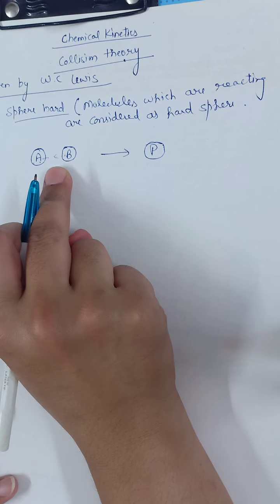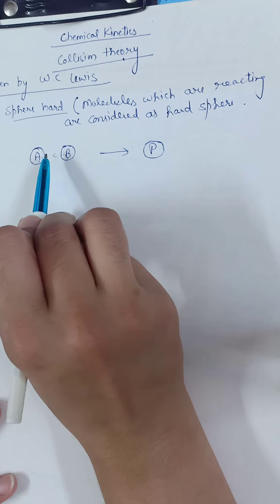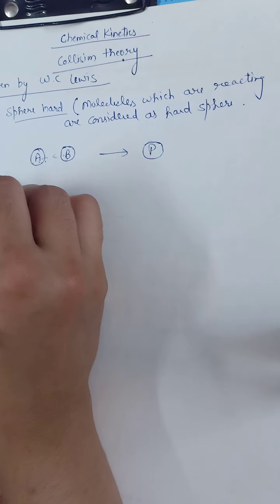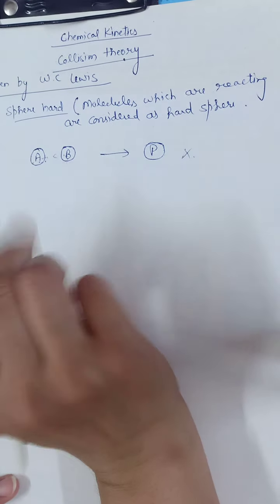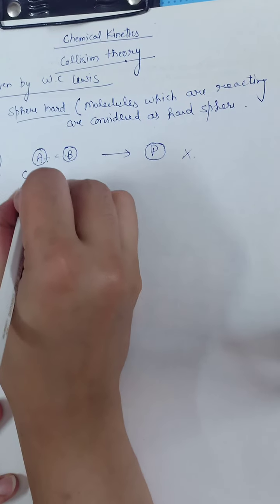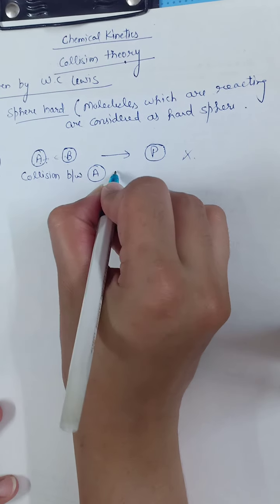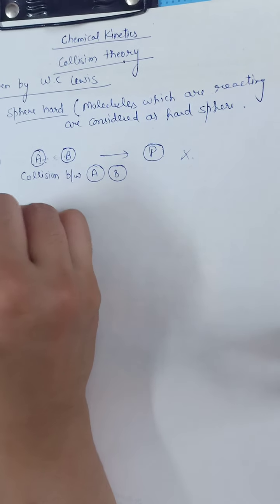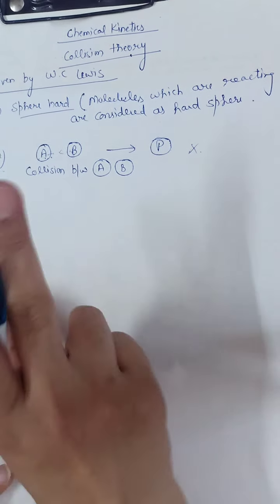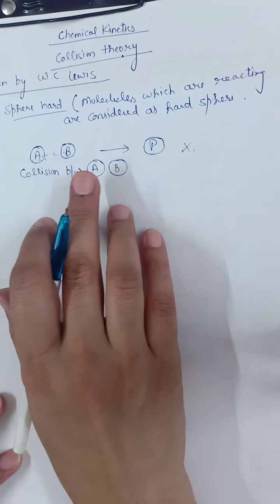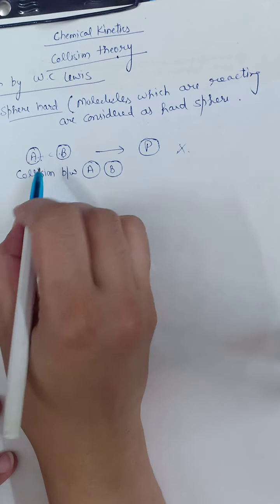But there must be a perfect collision between these two hard spheres. If a perfect collision is not there, then product formation does not take place. So the second assumption is that collision must be there between hard sphere A and hard sphere B. Now, what is the third point? This collision between A and B must be perfect.